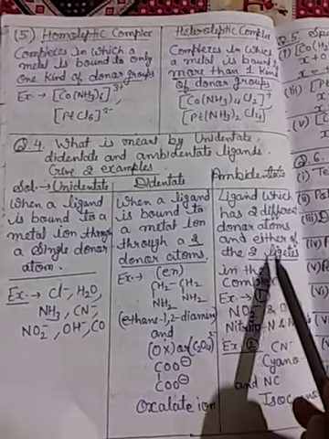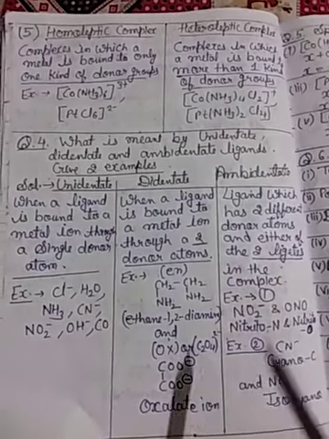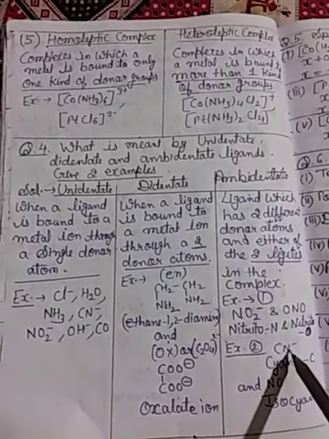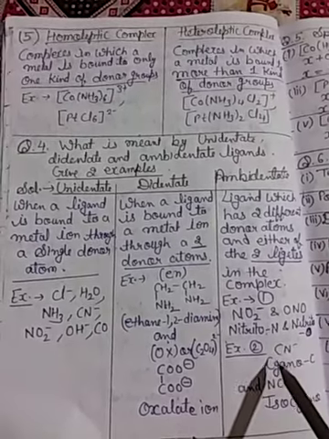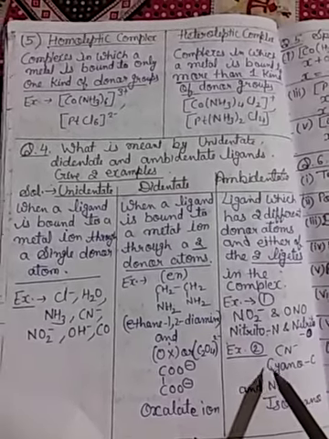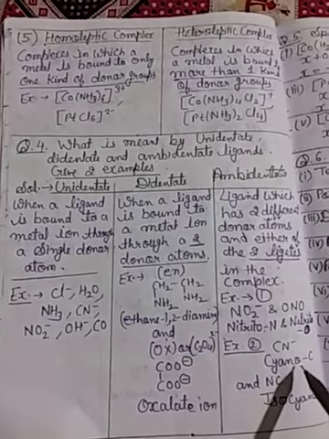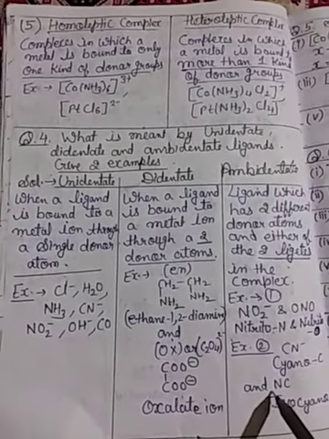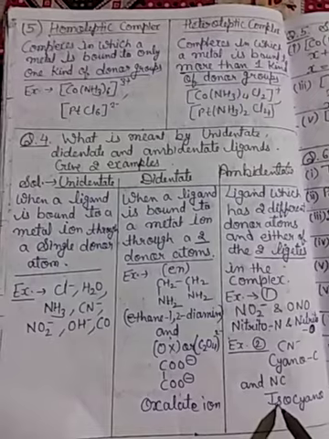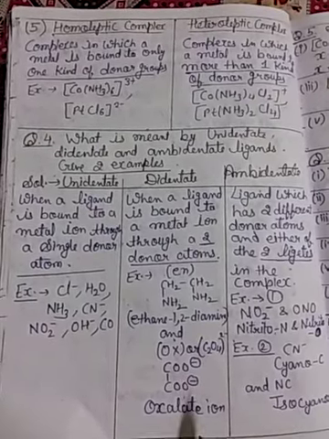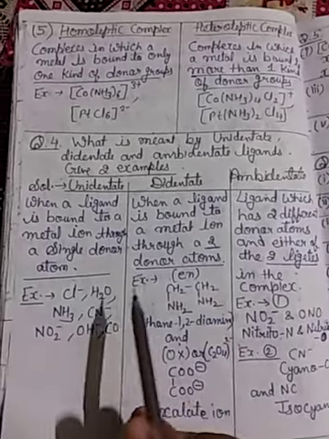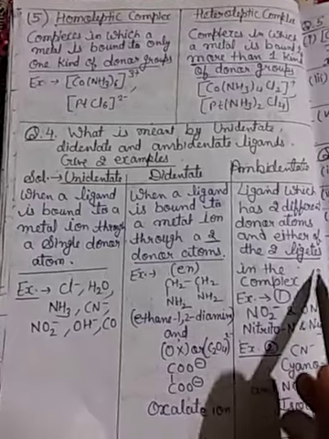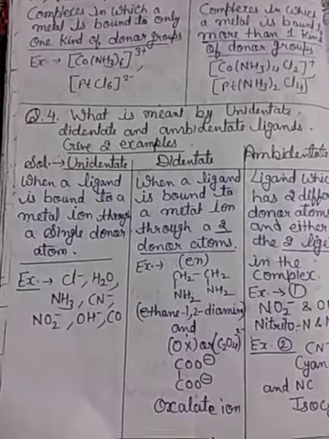Like CN-: if the ligand attaches through the carbon side, we say cyano-C; through the nitrogen side, we say isocyano. So these are the differences between unidentate, didentate and ambidentate.